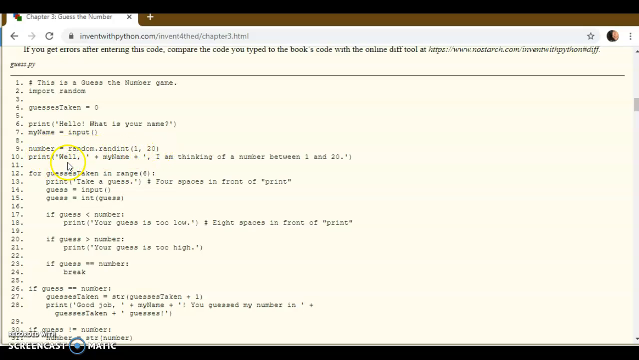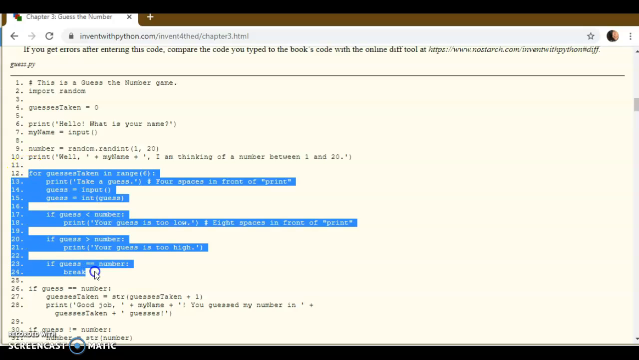Then it says, well, whatever you typed in for your name, I'm thinking of a number between 1 and 20. Now we're using a for loop. And in this for loop, and every time you have a loop with Python, you indent all the statements that will be executed however many times the for loop is set for. In this case, it says for guesses_taken in range(6). That means we're going to try this 6 times.